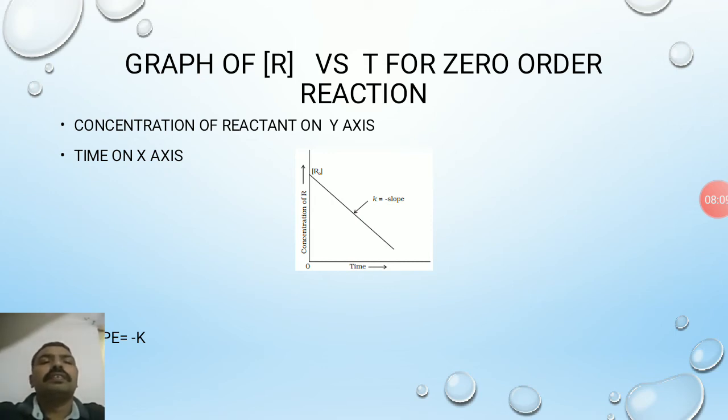Graph for concentration of R versus t for the zero order reaction. With the passing of time, the concentration of the reactant continuously decreases, with slope equal to minus K and intercept equal to R0.